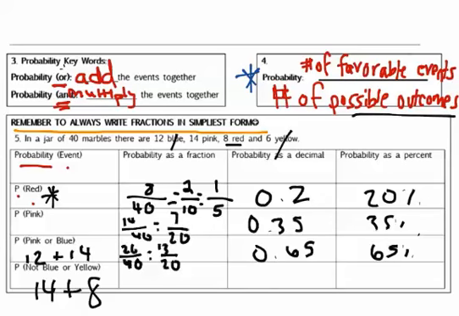So 14 plus 8, we'd get 22 over still 40 total marbles in that jar. And if I divide by 2 again, I'm going to get 11 over 20. That cannot be reduced any further. 11 is what we call a prime number. So you would say it's 0 point, and you can divide it in your calculator, 55, which is 55%.